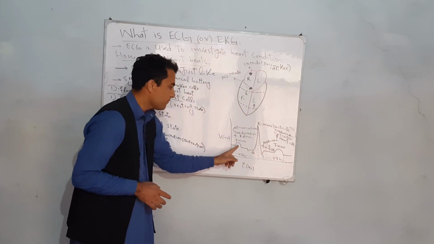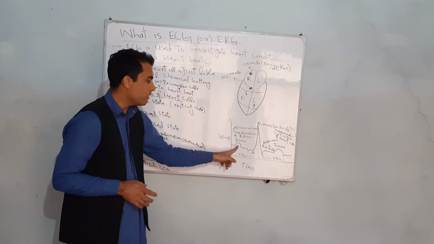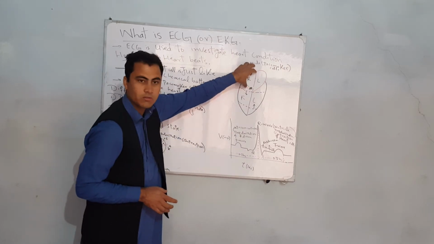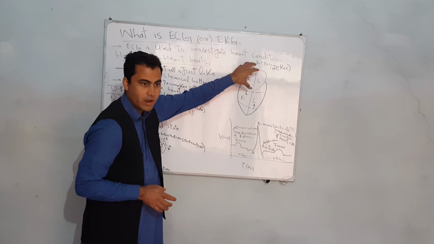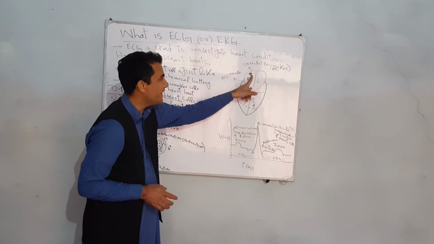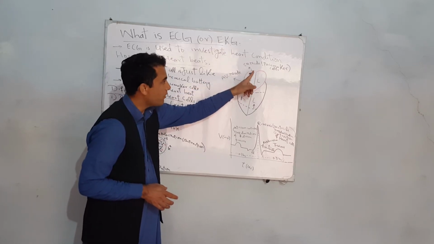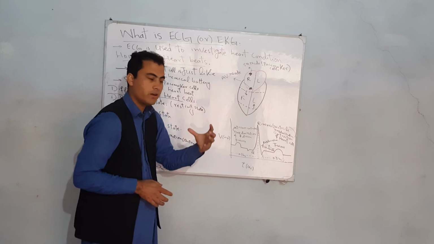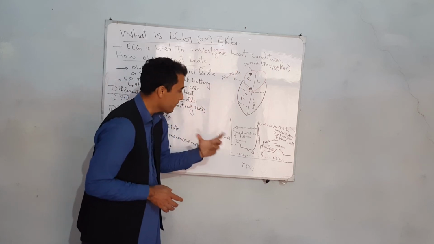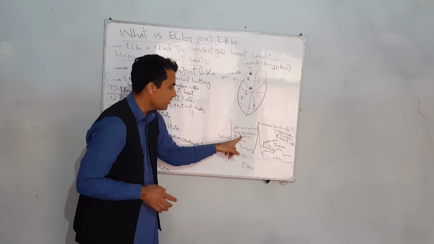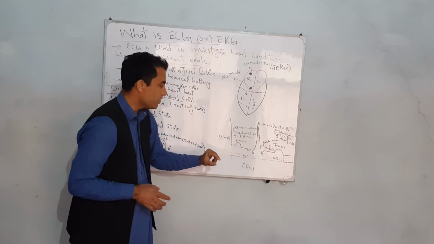Here you see that the P wave is formed. This P wave is basically the contraction of the atrium region, and the atrium region contracts due to the SA node. The sinoatrial node generates the electrical impulse, and when the heart starts beating, the P wave is generated, which is basically the depolarization of the atrium region.